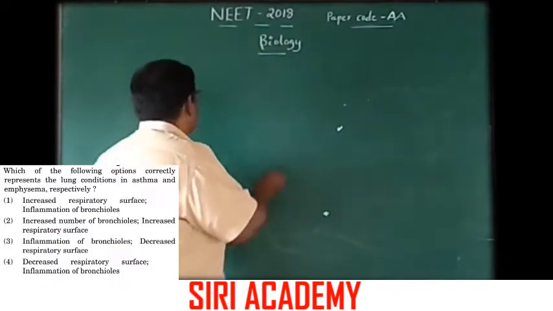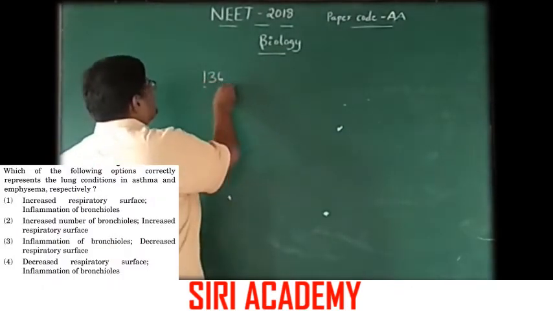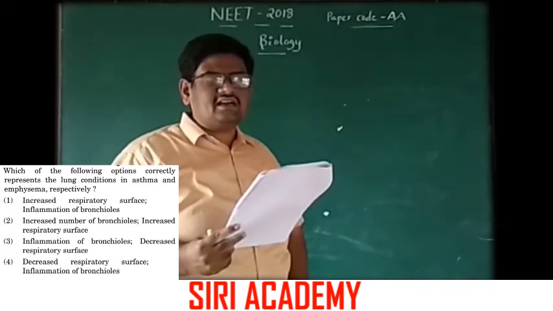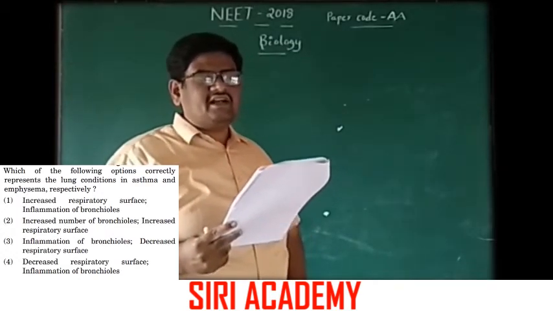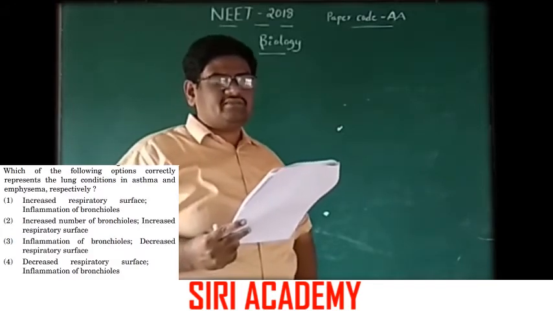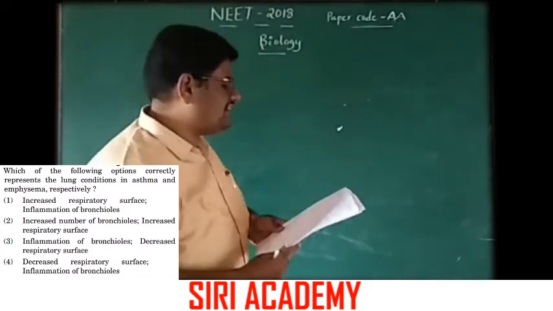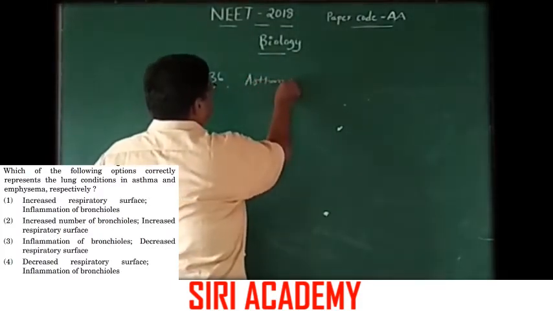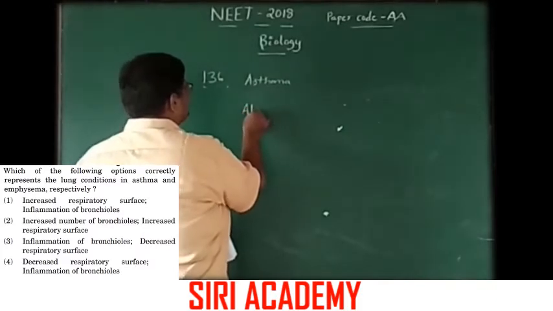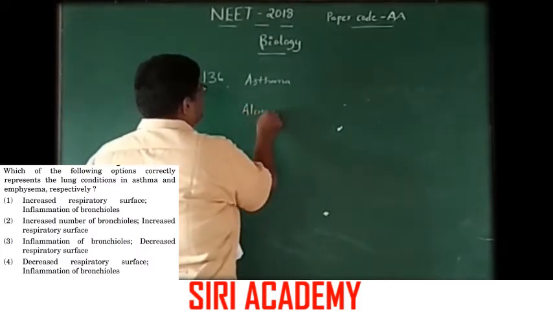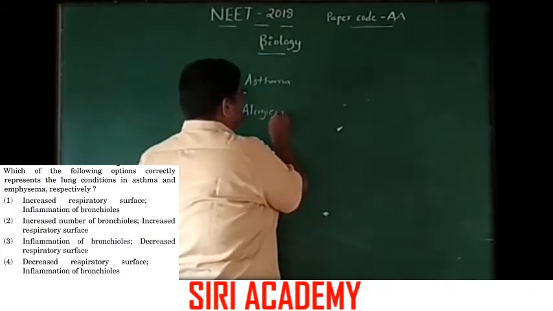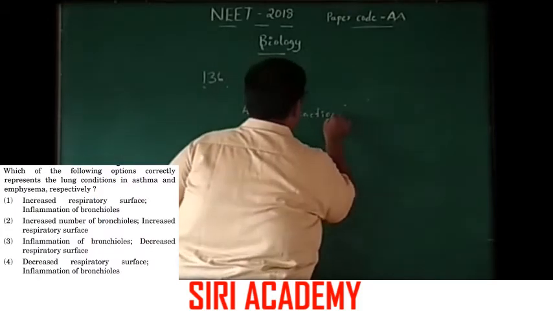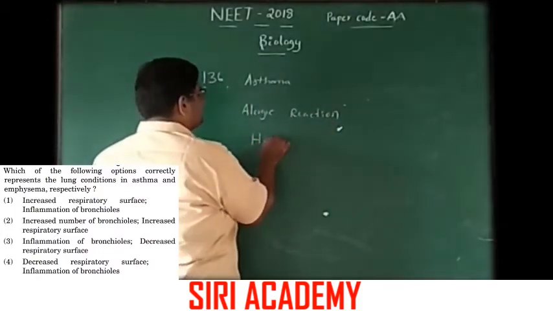Next, 136. Which of the following options correctly represents the lung condition in asthma and emphysema respectively? Asthma is an allergic disease. They produce an allergic reaction and produce histamine.